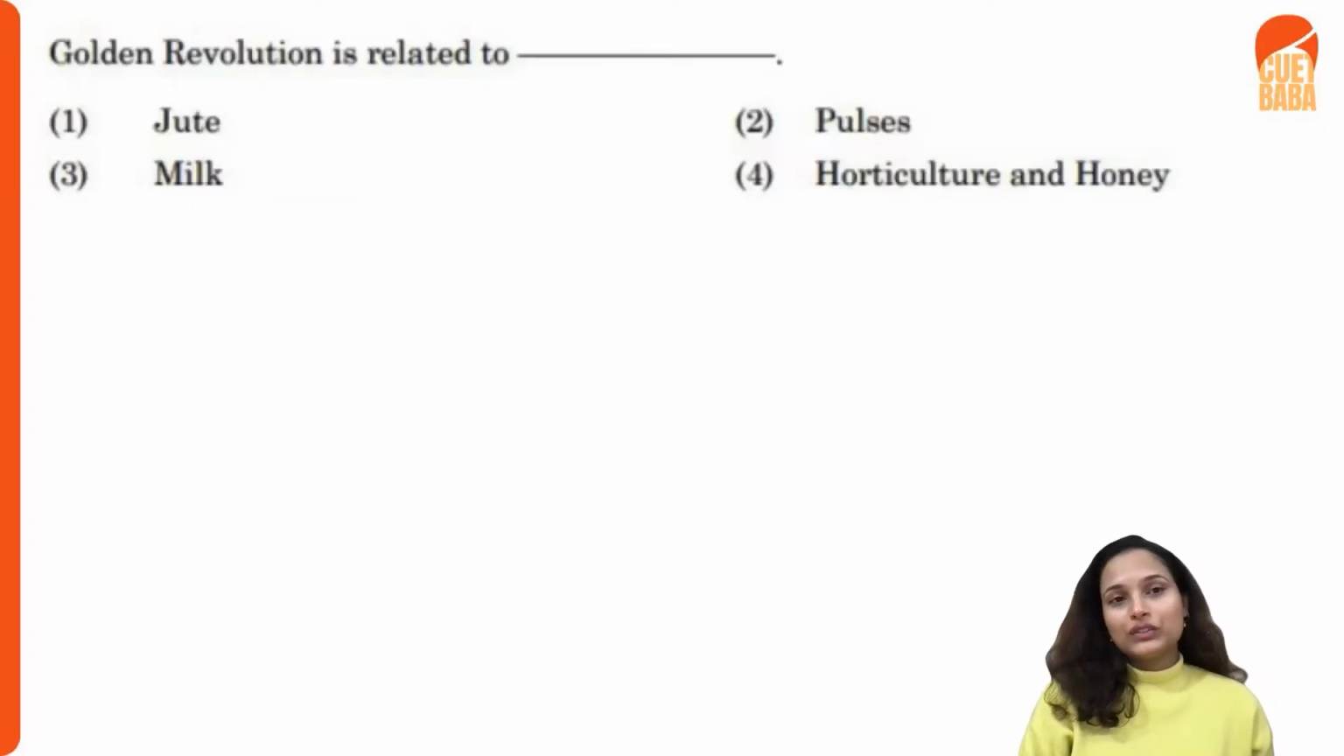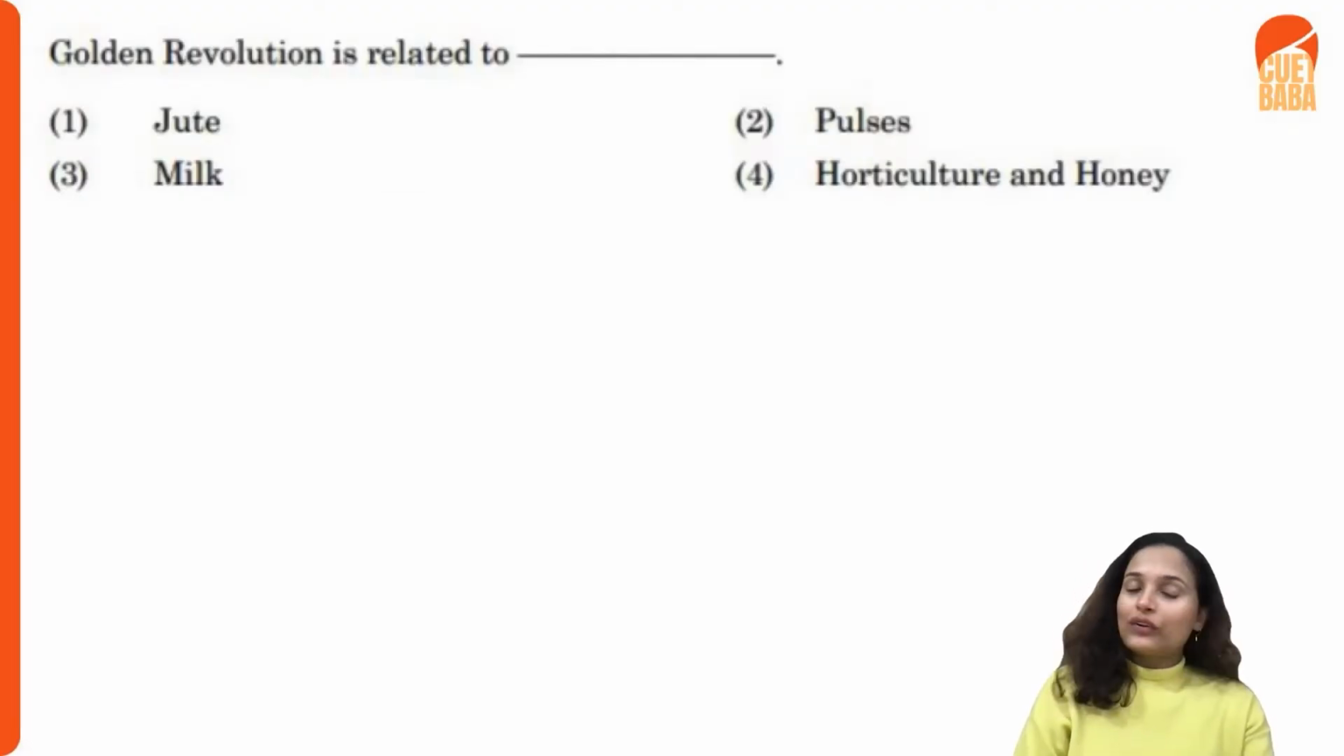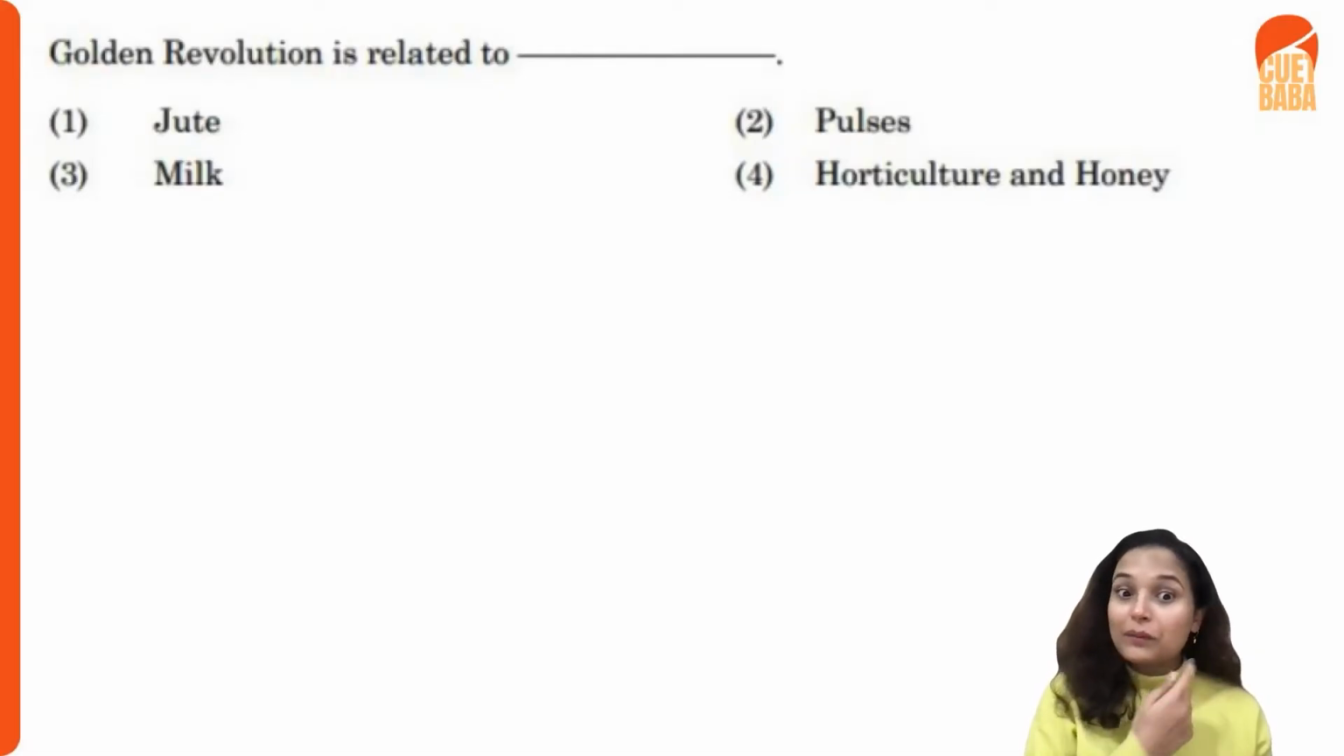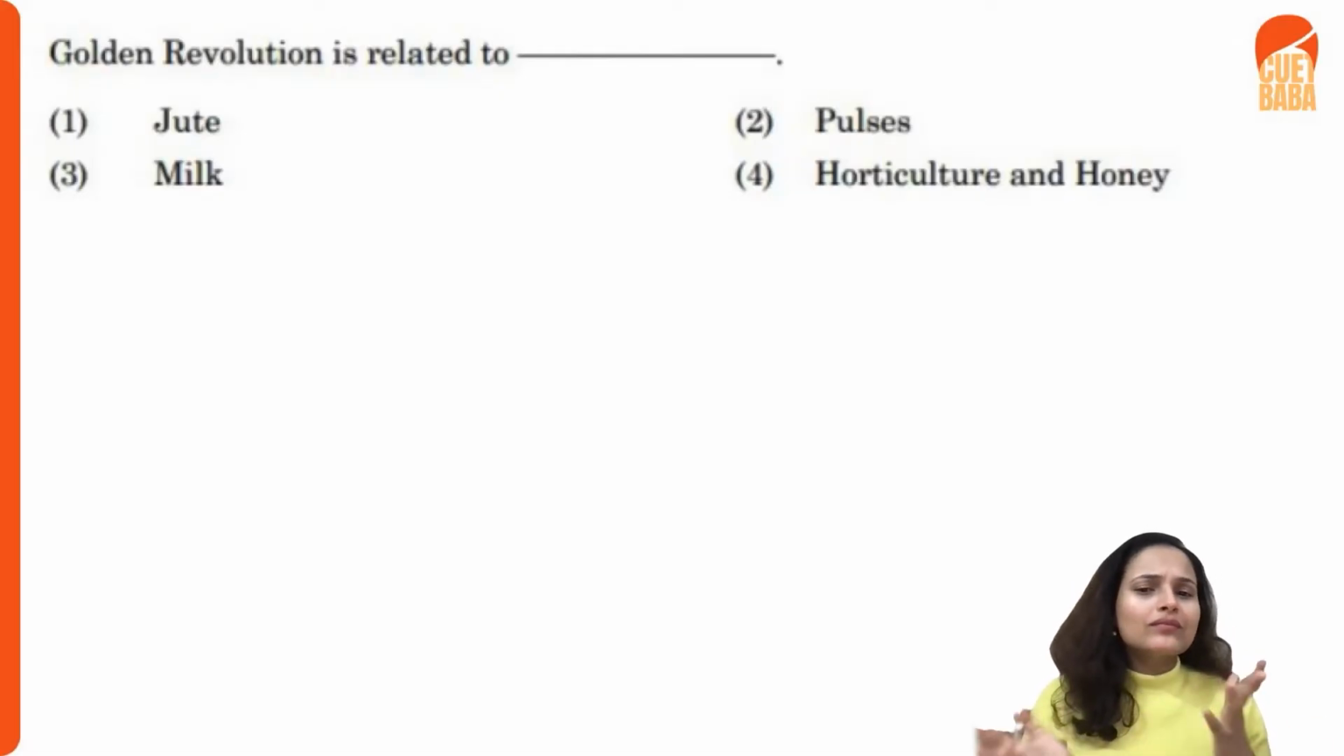What is the Golden Revolution related to? Is it related to jute, pulses, milk, or horticulture and honey? It is not related to jute. Milk is, of course, the White Revolution. It is not related to pulses. This is related to horticulture and honey, right? I hope it is clear to you. And the Purple Revolution is for lavender. Milk is the White Revolution.